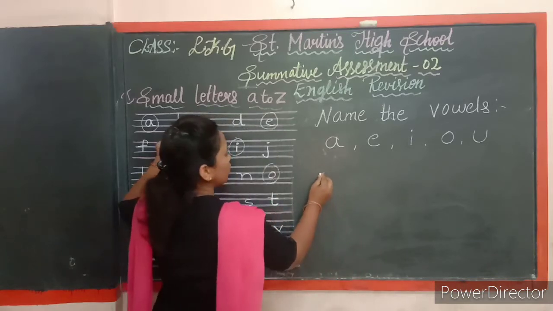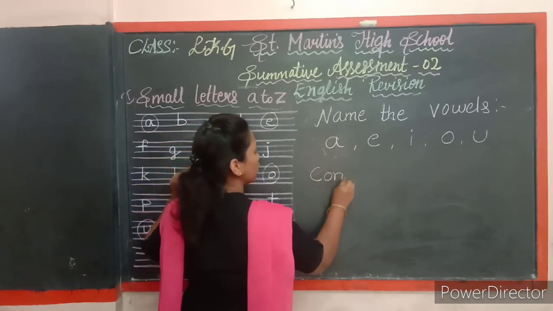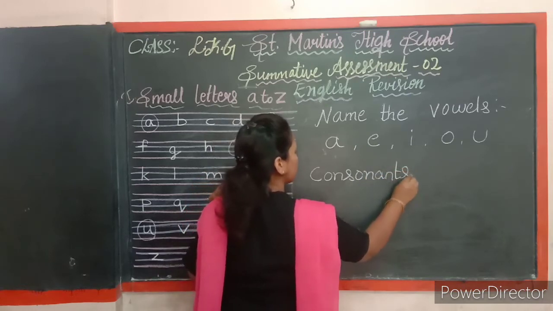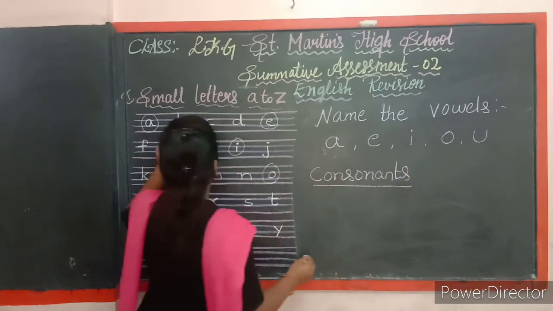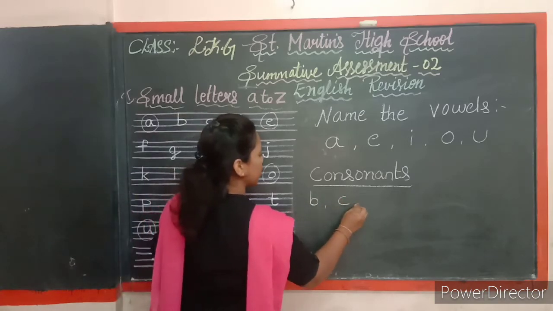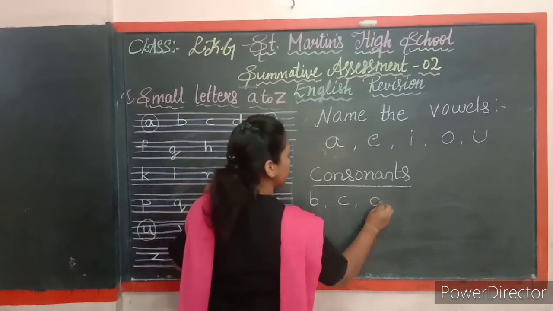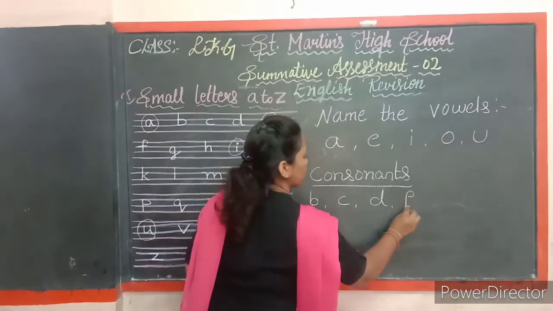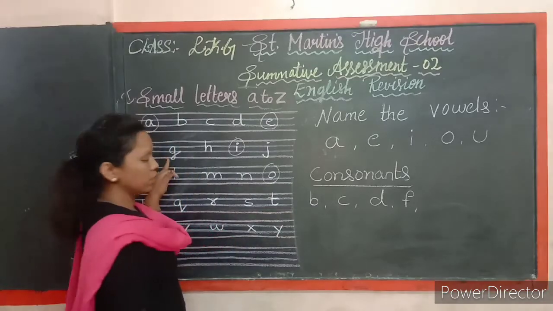That is, consonants are B, C, D, F. Look at here, children.